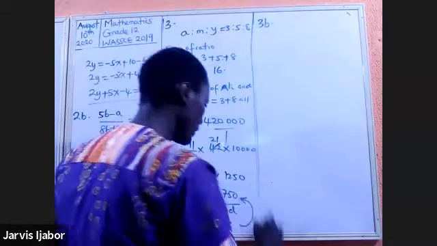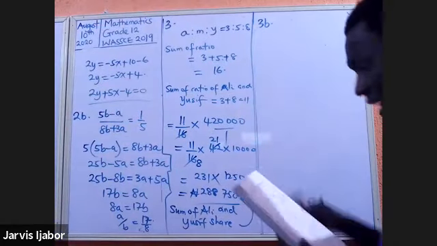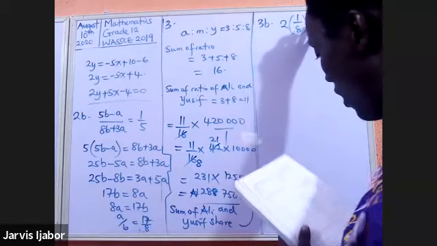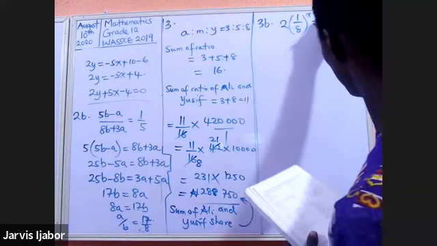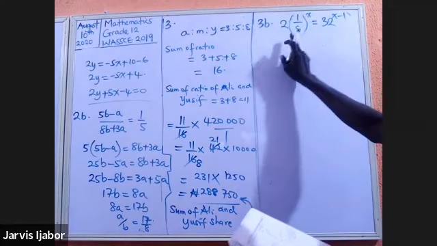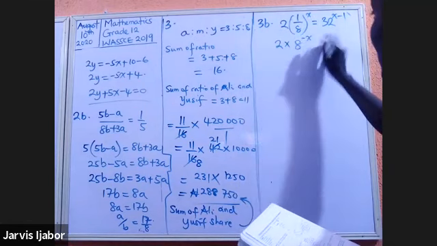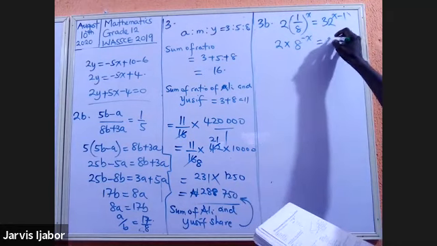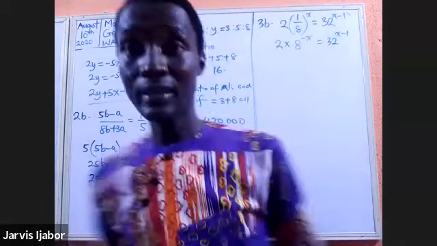Let's look at 3B. How do we handle 3B? In question 3B, we have that 2 into 1 over 8 all raised to the power of x is equal to 32 raised to the power of x minus 1. So what do we do at this point? Now remember that this means 2 times 8 raised to the power of minus x equal to 32 raised to the power of x minus 1. I don't want to disturb that yet.